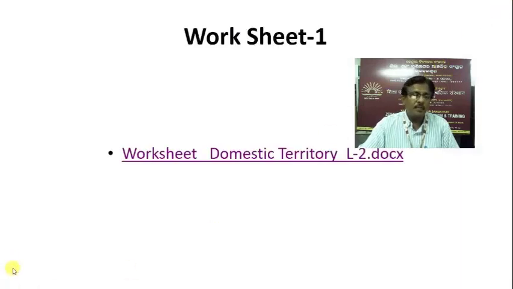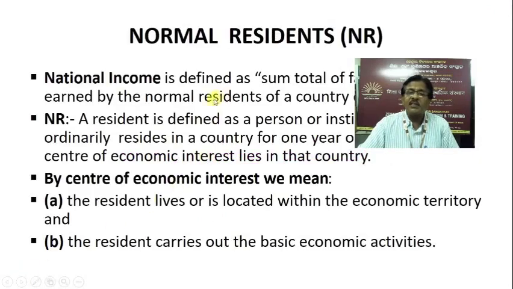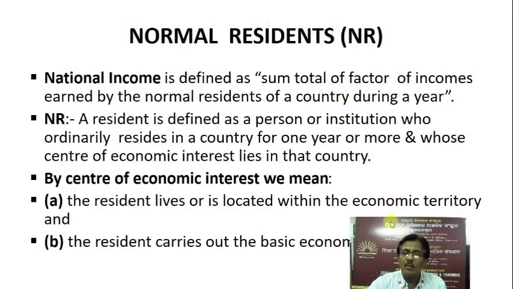Next concept is normal resident. National income is defined as the sum total of factor incomes earned by the normal residents of a country during a year. Hence, we should know who is a normal resident and what is the meaning of normal resident. A resident is defined as a person or institution who ordinarily resides in a country for 1 year or more and whose center of economic interest lies in that country.